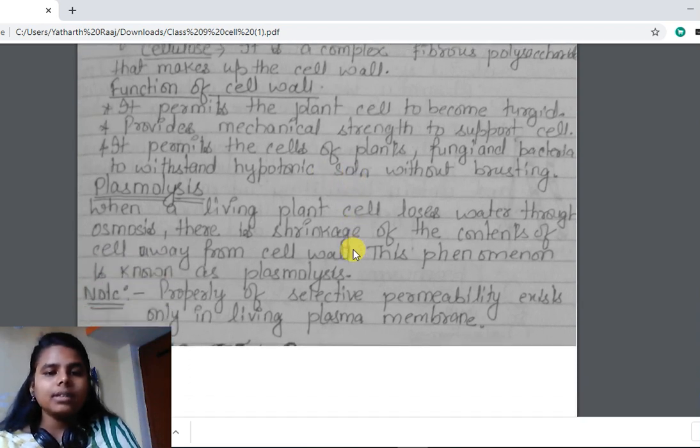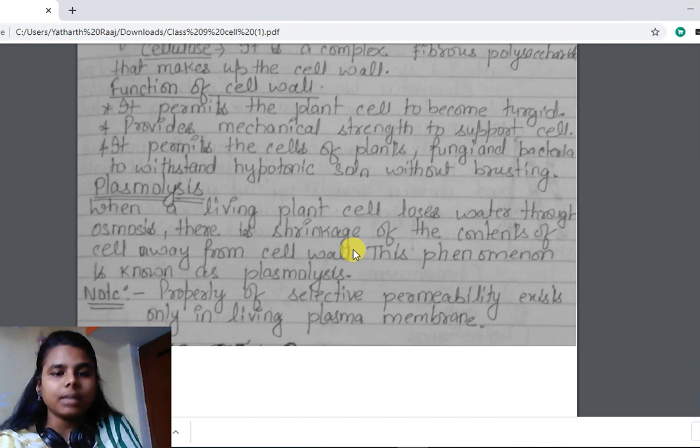So when a living plant cell loses water through osmosis, there is a shrinkage of the contents of the cell away from the cell wall. This phenomenon is known as plasmolysis. I have just explained what plasmolysis is. When hypertonic solution is there, plants lose water, and the cells shrink. The shrinkage of the contents of the cell away from the cell wall is known as plasmolysis.